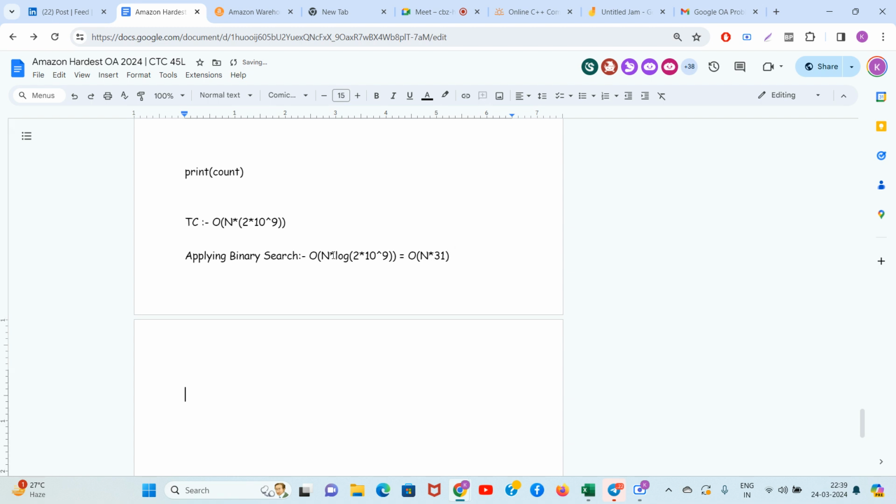Congratulations. Tap on your back, guys. Logarithm is a very small number for 2 into 10⁹. Just 31 operations, guys. So much efficiency. Job is done, guys. Now we need to stop and save the recording.